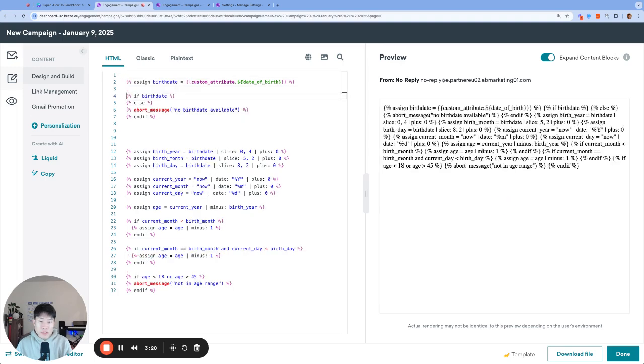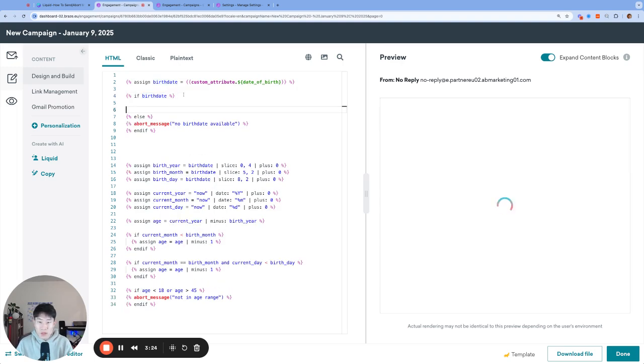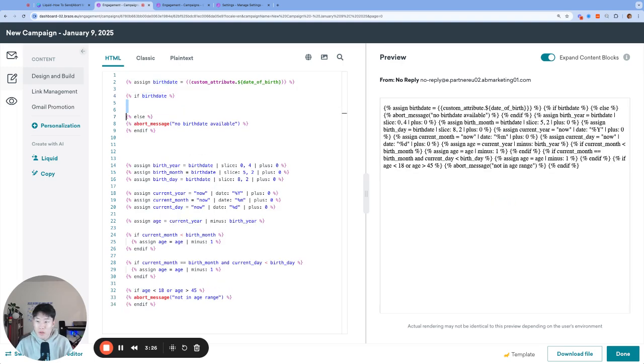And if there is a value behind the variable birth date, then great. Do nothing. There's nothing in the if code. We'll just move on. However, otherwise or else, if there is no value behind the variable birth date, then we're going to abort the message and leave an abort message called no birth date available. After all, how can we determine someone's age if we don't know their birthday? Moving on to the next section.